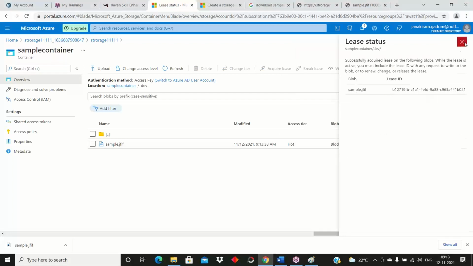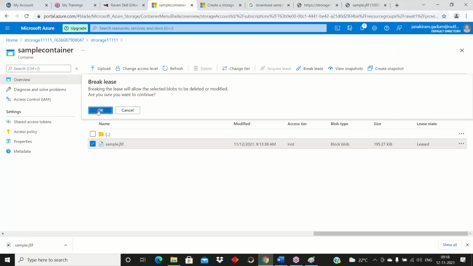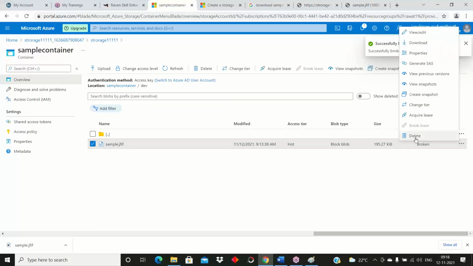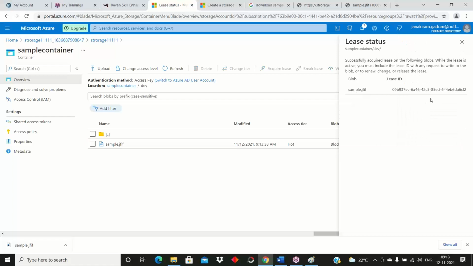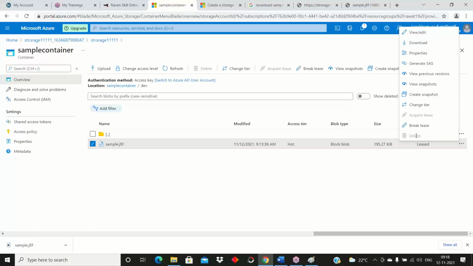See, before this, now what I will do? I'm going here, just a second. I'm going to this option. Now I can see this delete option enabled. So if I choose this immutability policy, okay, now the delete option is disabled.